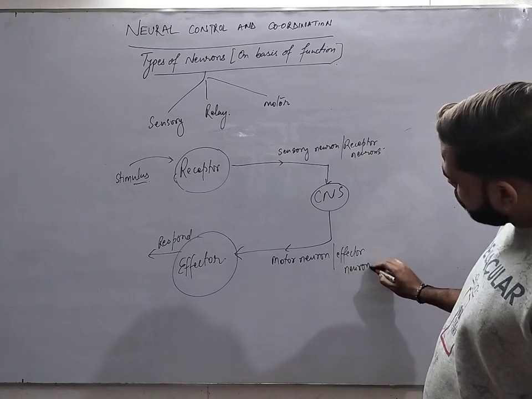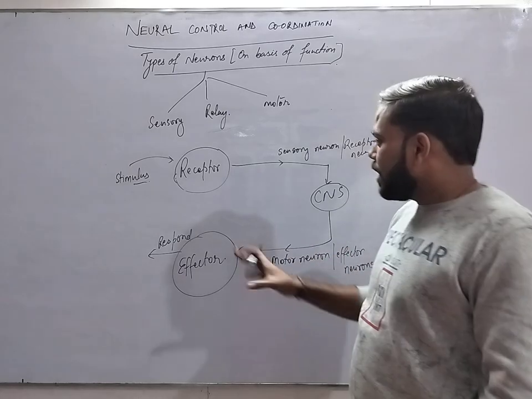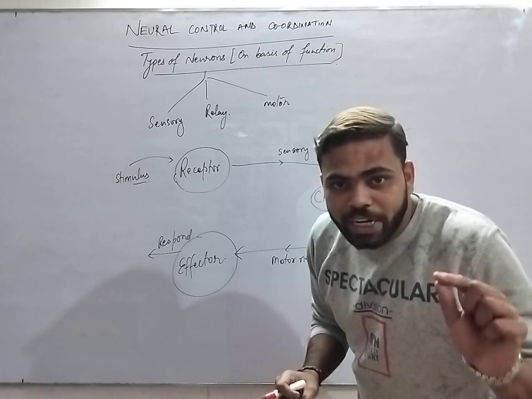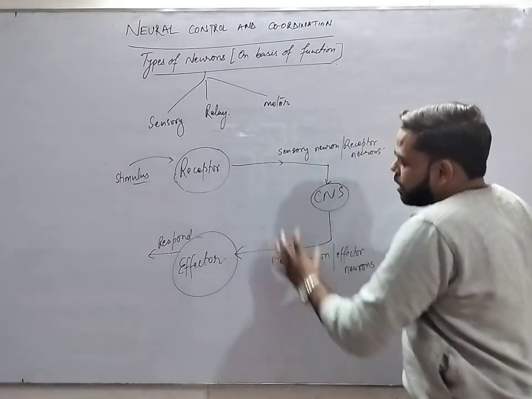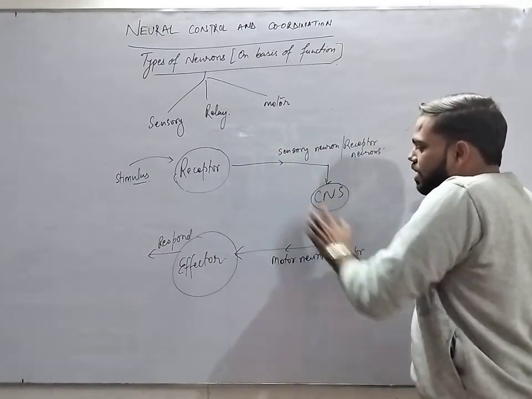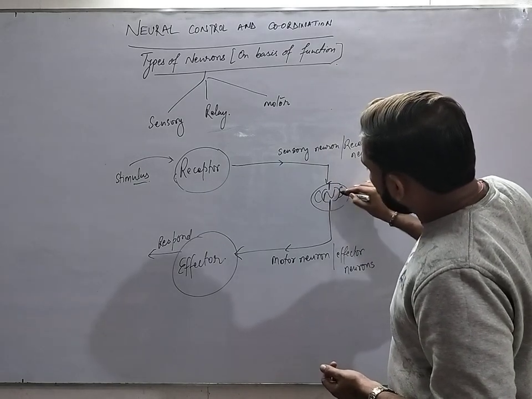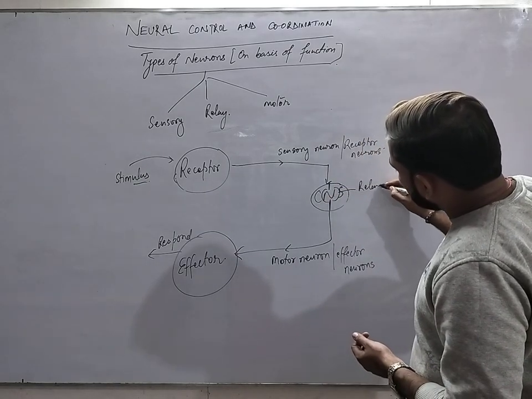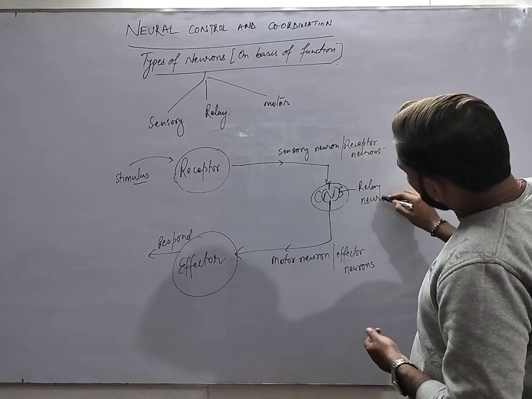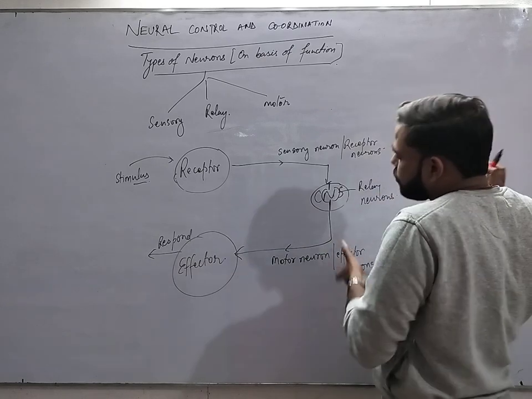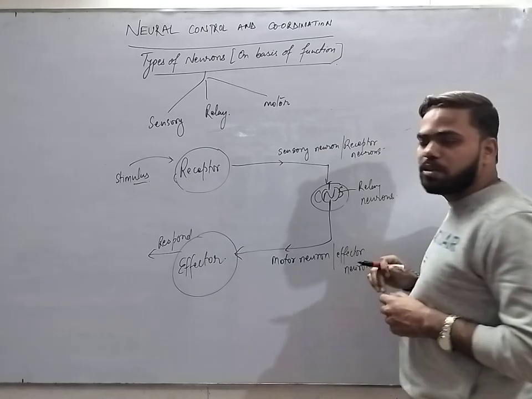And the neuron which joins both the sensory neuron and the motor neuron in the central nervous system is called the relay neuron. So the relay neurons basically adjoin these two neurons in the central nervous system.